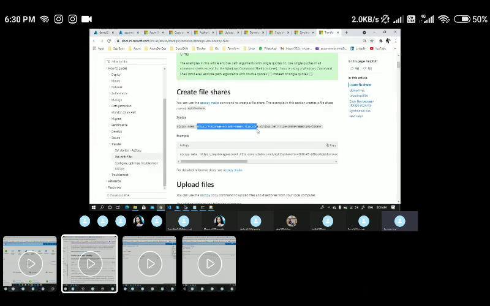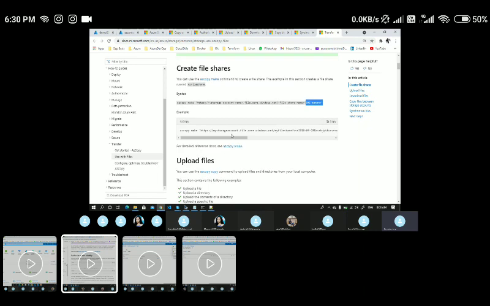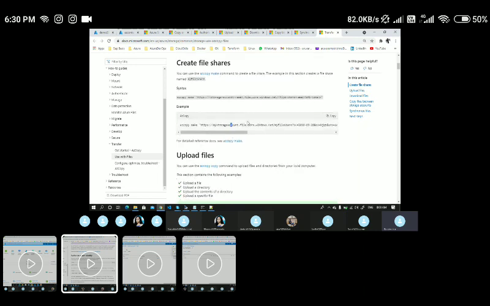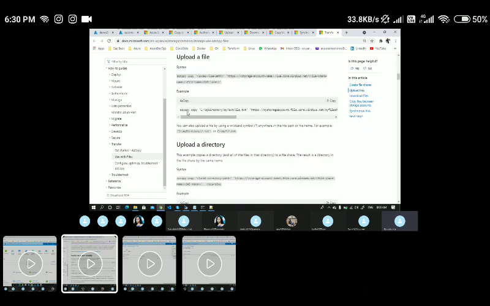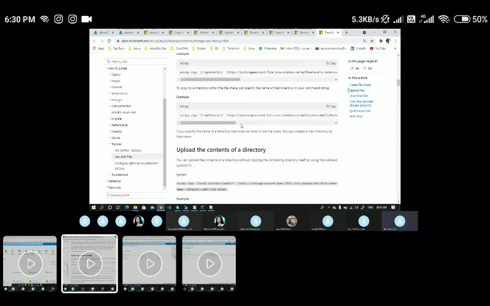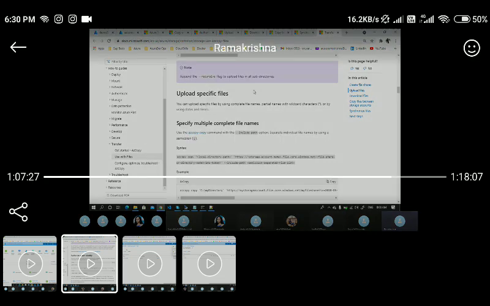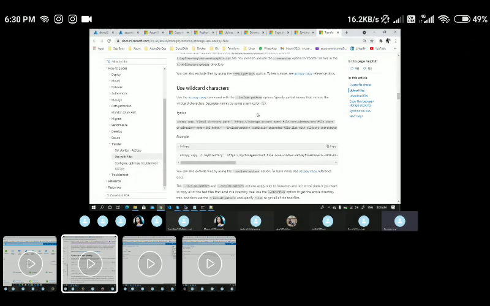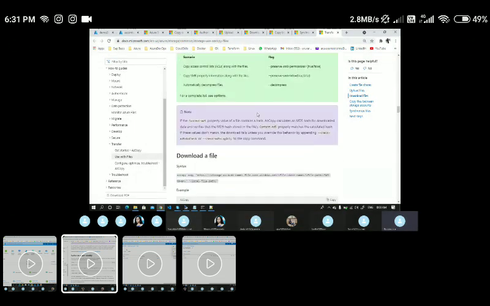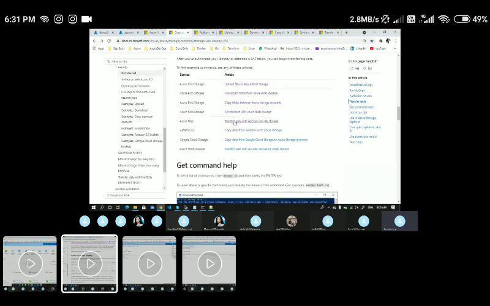So you can specify the endpoint and the container, whatever name you want, along with the SAS token, and you will be able to create a separate file share and upload the files. And you can see here, same thing, azcopy: you specify the local path name, destination, file share name, the path and SAS token. Uploading a directory, uploading content to your directory, specific files to your file share, everything you can go through the same way. This is something about the file share.